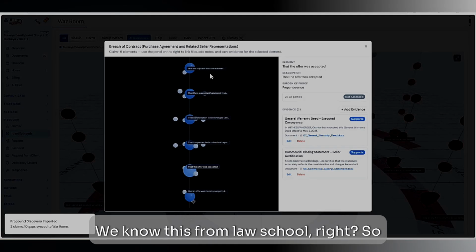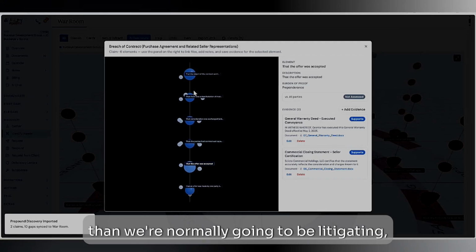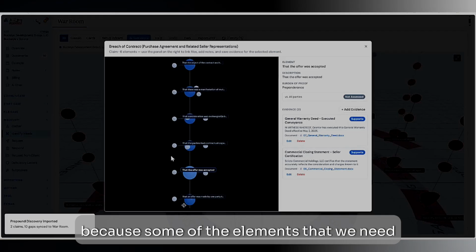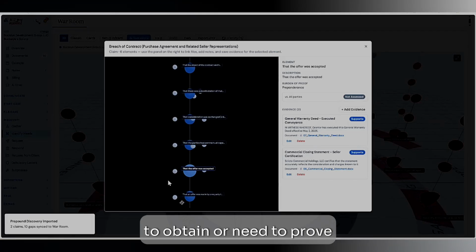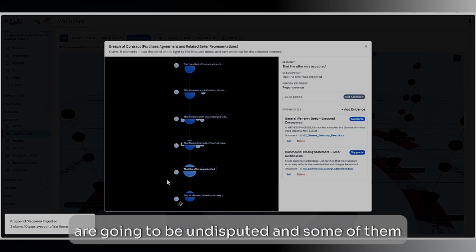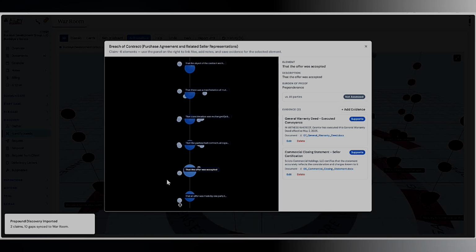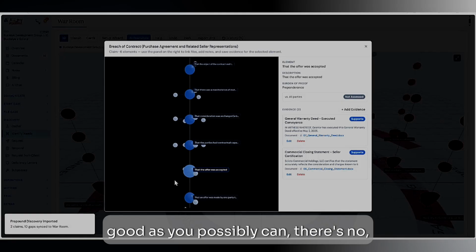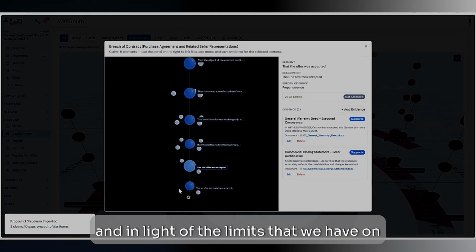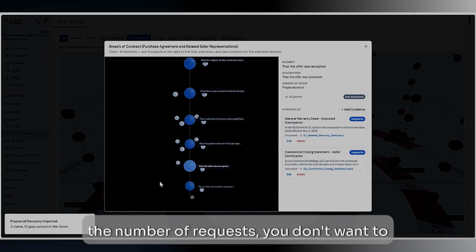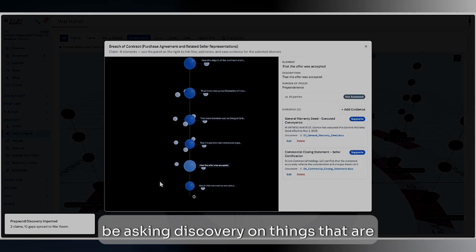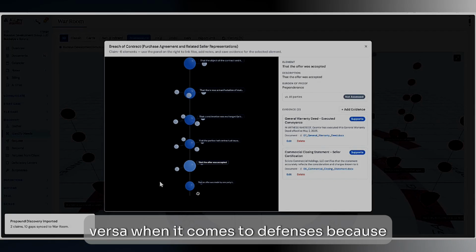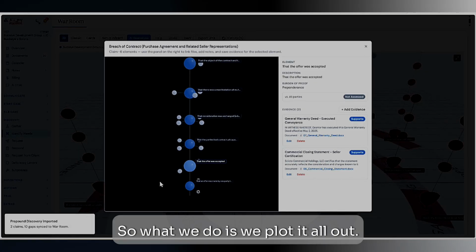We know this from law school, right? This is probably a little more detailed than we'd normally be litigating, but it's important for the purposes of discovery because some of the elements we need to prove are going to be undisputed, and some are going to be disputed. To make discovery as efficient and as high quality as possible, and in light of the limits on the number of requests, you don't want to be asking discovery on things already admitted by the other side, or vice versa when it comes to defenses, because defenses are also here. So we plot it all out.